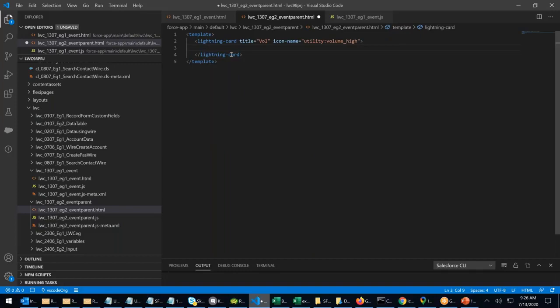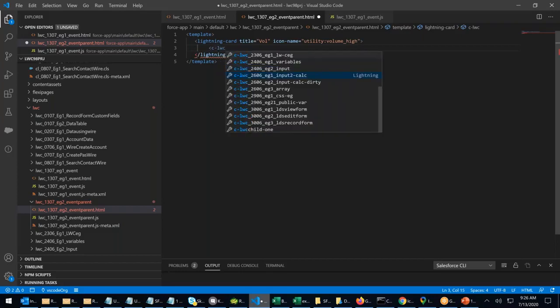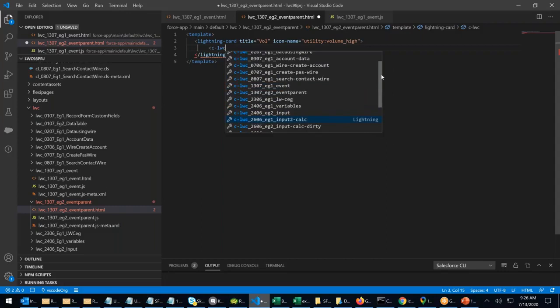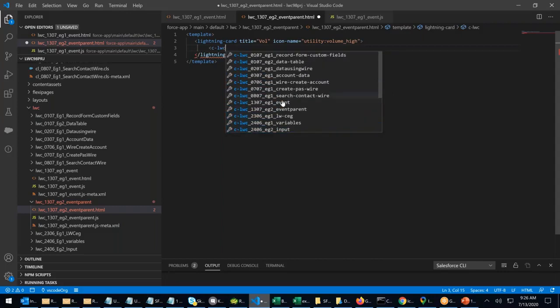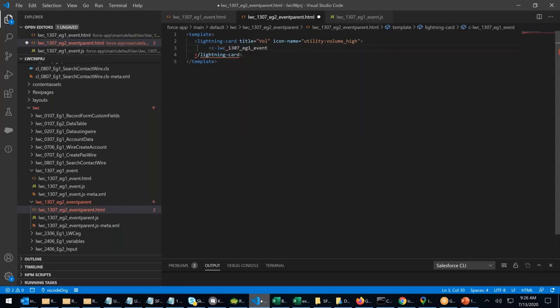Inside this, I want to call those buttons. Right? So, c dash. What was the button that we created? LWC. Right? I scroll up. 1307, 1307. Here it is. You can see that. LWC, example 1, event 1. This is the button.